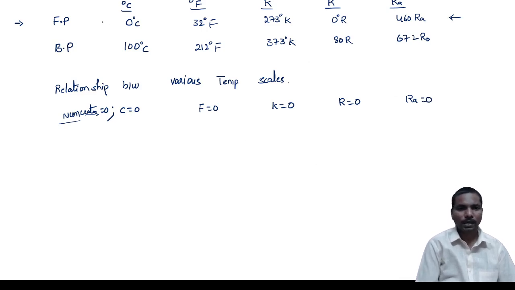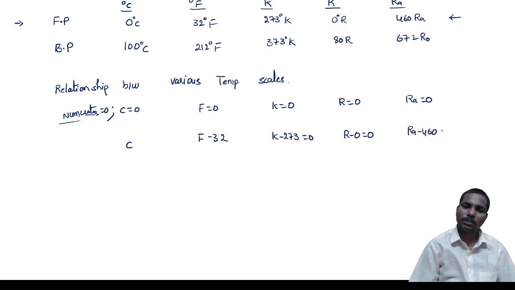So in the Celsius scale, C itself is 0, so we keep it as C. Here we are making Fahrenheit 0, that means F minus 32 is equal to 0. Here K minus 273 is equal to 0. Here R minus 0 is equal to 0. RA minus 460 is equal to 0.